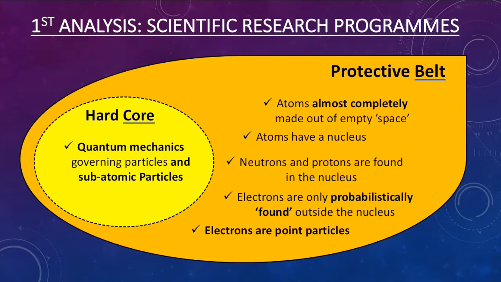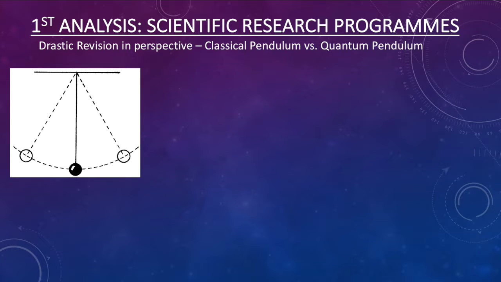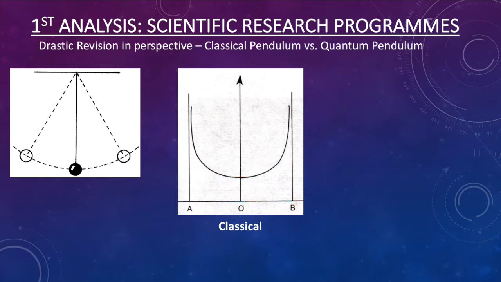At a glance, one may not be able to understand how drastic a change was when the hard core assumption was changed from classical mechanics to that of quantum mechanics. Let me illustrate. Consider the ever familiar pendulum. According to classical mechanics or Newtonian mechanics, the probability of locating the pendulum at any specific location can be described by the following graph. The graph also illustrates a key feature of classical mechanics that within a specified region, the probability of locating the pendulum is always above zero.